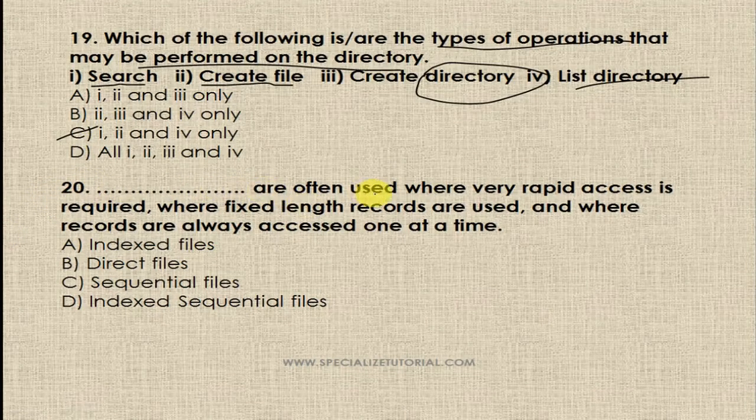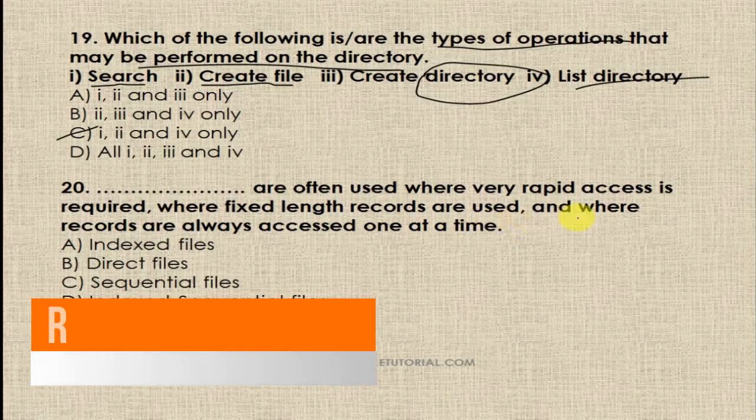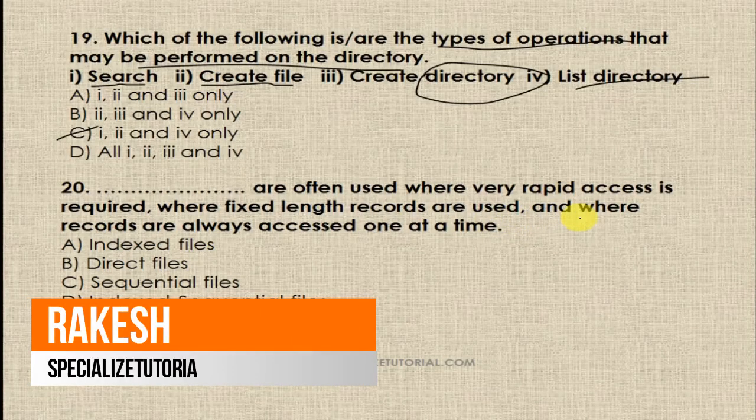Question number 20. Dash are often used where very rapid access is required, where fixed length records are used, and where records are always accessed one at a time.